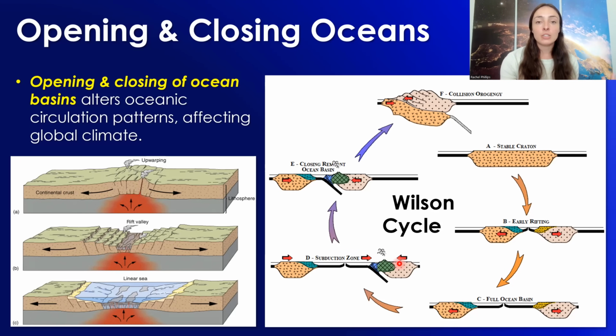So that eventually led to convergent boundaries where they push against each other, and that force toward each other led to the oceanic plate subducting under the continental plate, which then eventually closed the ocean basin. So that then led to those continental land masses merging into one, which then can be eroded down again into a stable craton. So you have this huge cycle that can repeat itself and has repeated itself with many ocean basins throughout Earth's history. These events have caused major climate change events throughout Earth's history, and those are some of the examples I'll be giving in today's video.